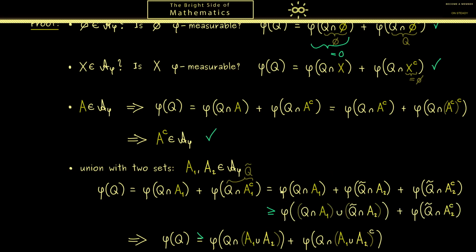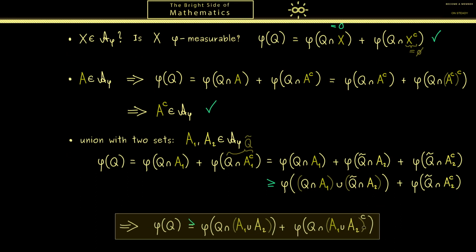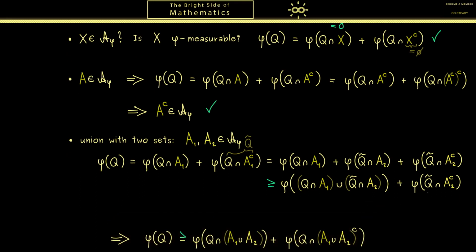Okay, here you can see our result. We have two terms for phi now. In the one, we find A1 and A2, and in the other one, we find the complement of both sets. So it seems like this is almost the thing we want. Indeed, the second part we immediately recognize as the correct one, simply because Q tilde was defined as Q intersected with A1 complement. In other words, we can write it like this. And then, when we pull out the complement, we find the union. Okay, very good. This is exactly the term we wanted.